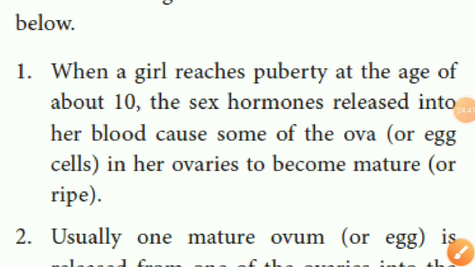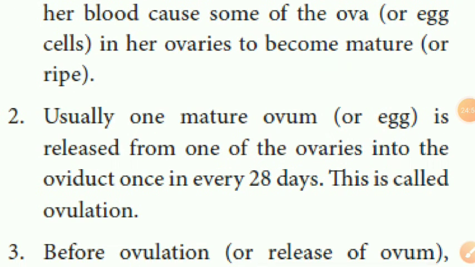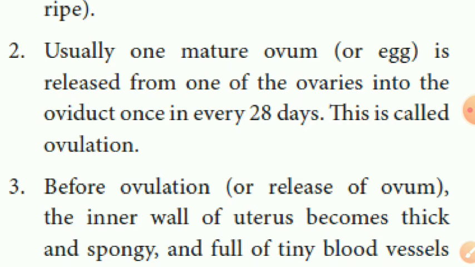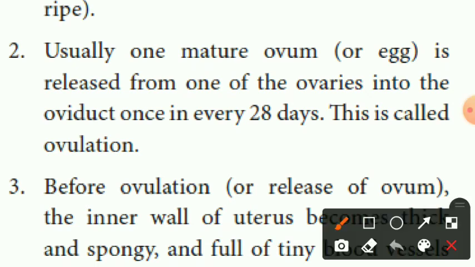Usually, one mature ovum, that means egg, is released from one of the ovaries into the oviduct once in about every 28 days. This is called ovulation. In one month, only one egg is released, every 28 to 30 days. That means the egg is released out from the ovary. That is called ovulation.